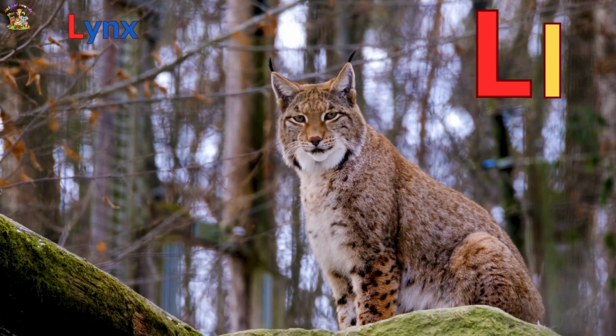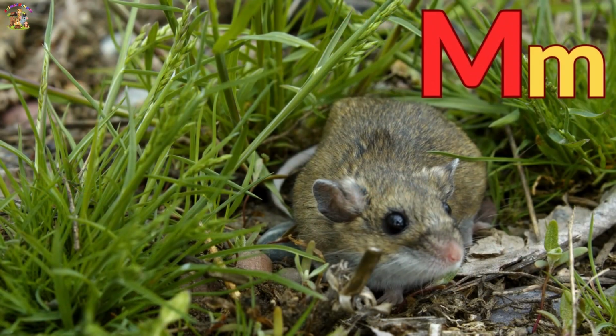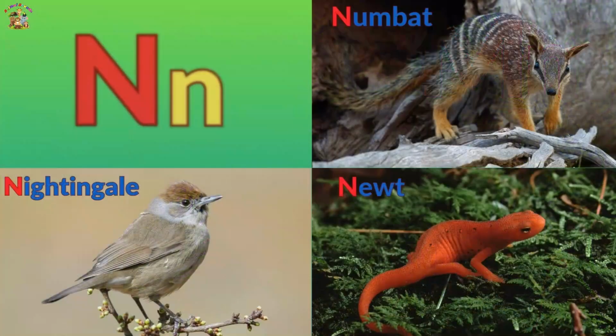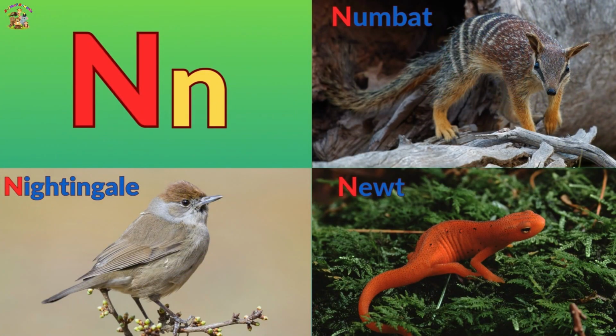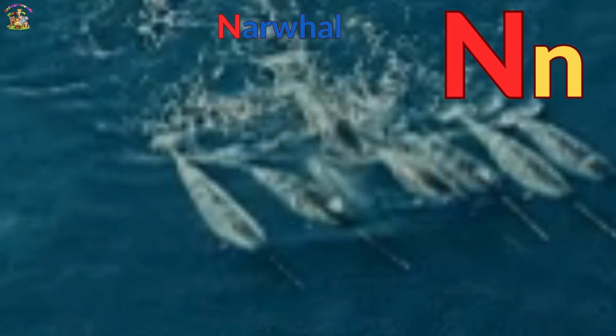Has a short tail. M is for monkey, moose and meerkat. M is for mouse, who is nibbling on a nut. N is for nightingale, numbat and newt. N is for narwhal, the whale with the tusk.